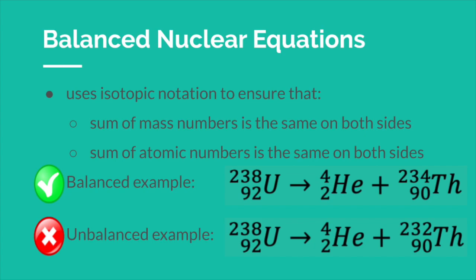In the unbalanced example, can you find the mistake? The atomic numbers on each side of the equation add up to 92, but the mass numbers do not add up to the same thing. So either the 238 is wrong for uranium, or the 232 is wrong for thorium. Although, I guess the 4 on the helium could also be wrong, but probably not, because that's the isotopic notation for an alpha particle. Let's do some practice.